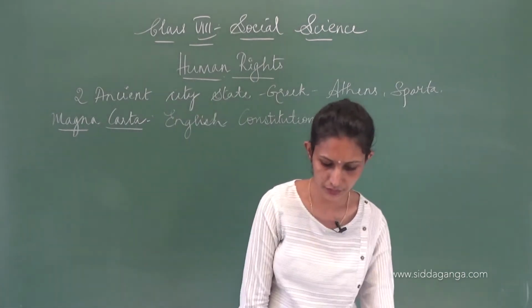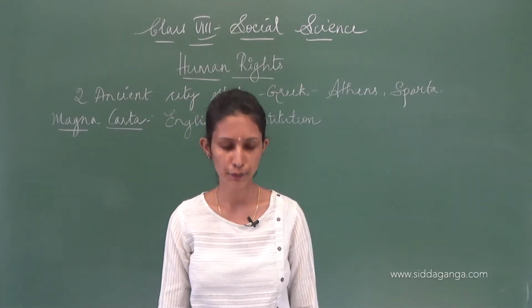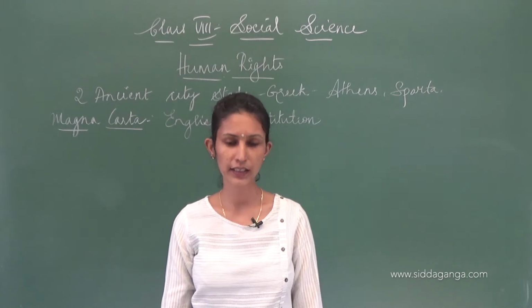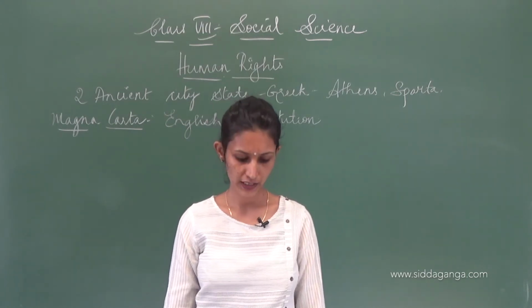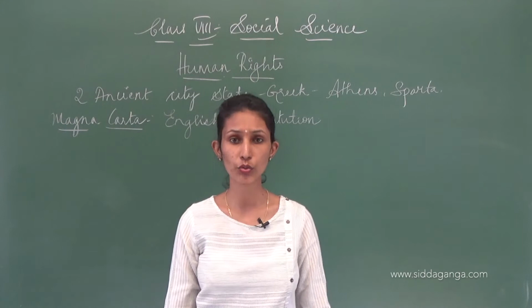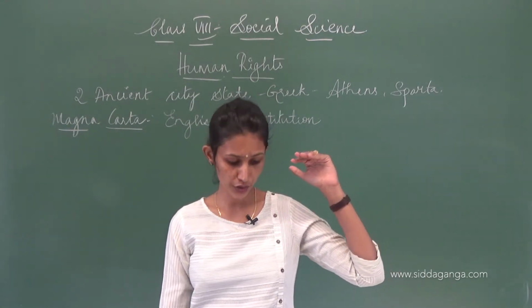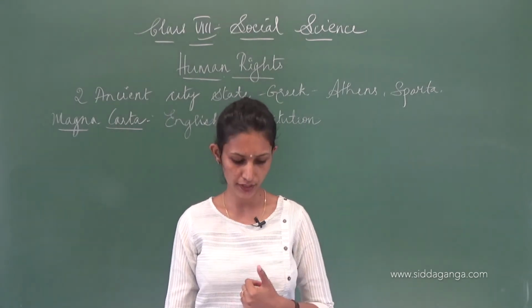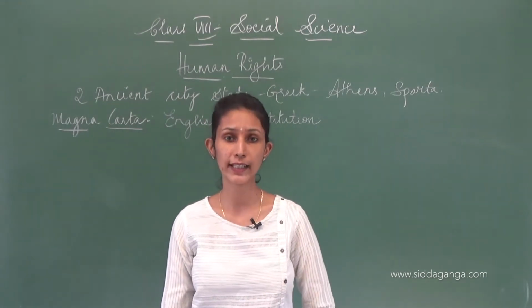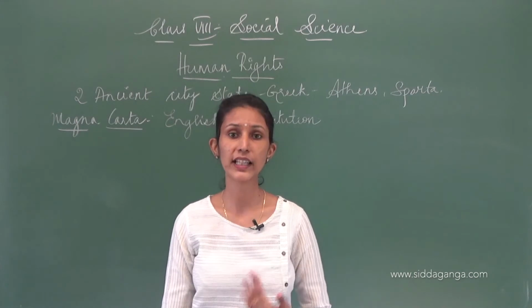Okay, now in 1215 CE, the King of England was King John. King John, he broke many rules that were laid down from the very beginning, ancient rules and traditions. Now people went on to fight against the king. Who was the king? King John.